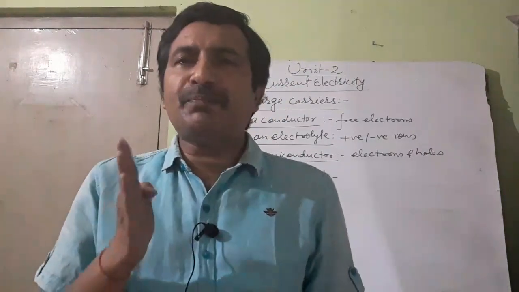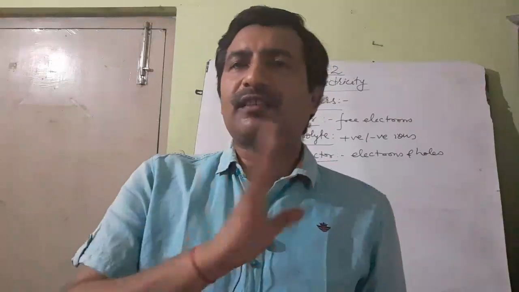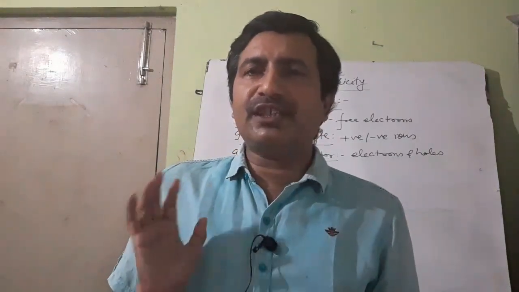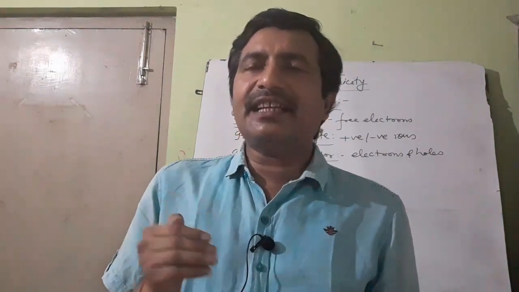So why do we use through any cross section of a conductor? Have you got the meaning of through any cross section of a conductor? So you learnt electric current as the rate of flow of charge through any cross section of a conductor.